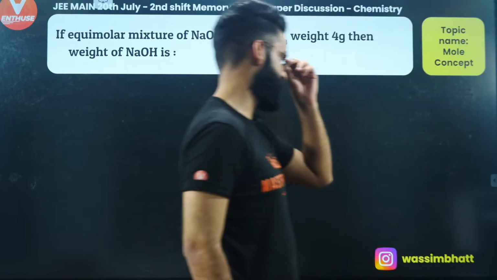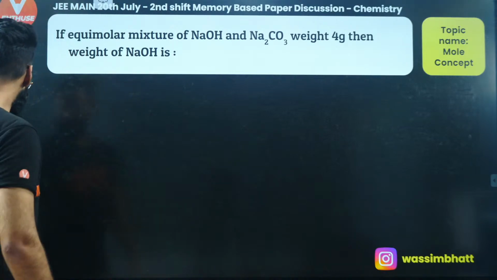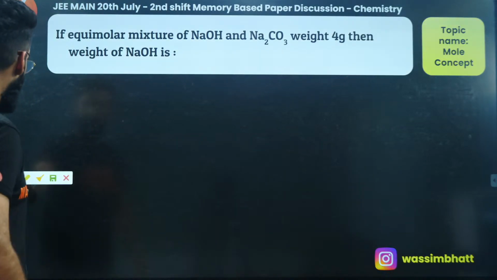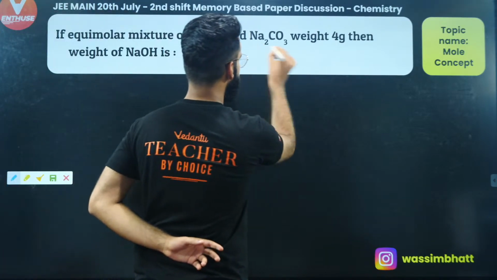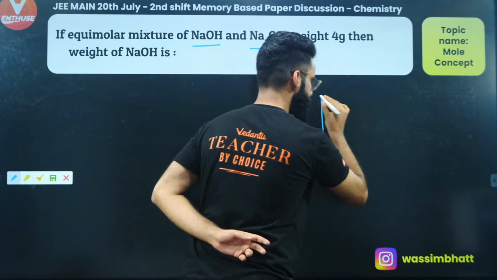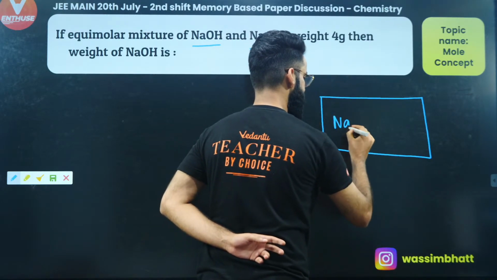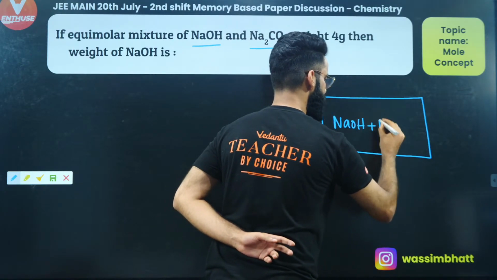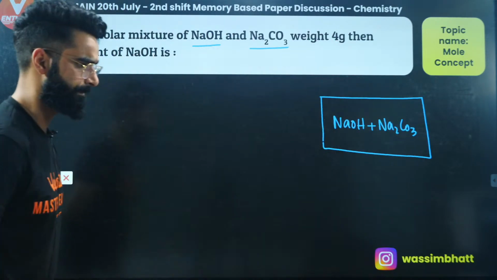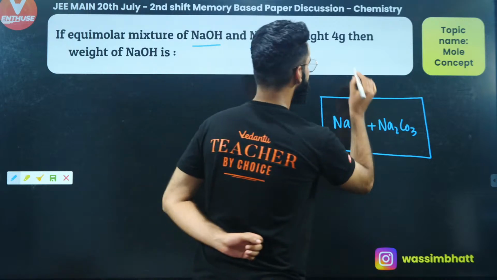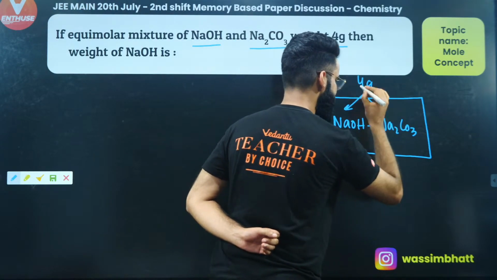Let's see how these questions are to be solved, which were asked in today's JEE examination shift 2. It's a very simple question, as you can see over here. As per the question, I'm given the equimolar mixture of NaOH and Na2CO3. That means I have a container, and in this container I have some NaOH, and with this NaOH I'm given Na2CO3 as well. This is the mixture, and the mass of the mixture is given as 4 grams.